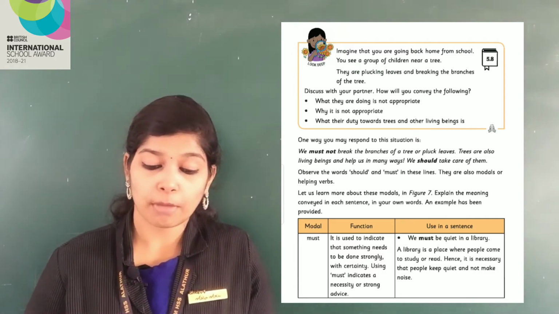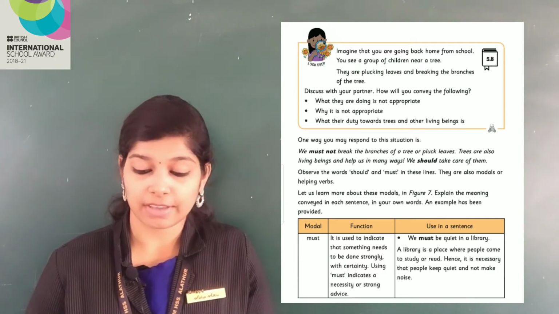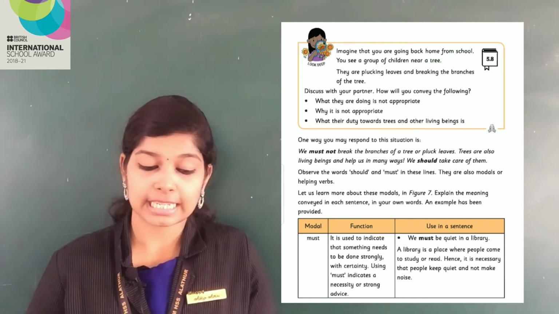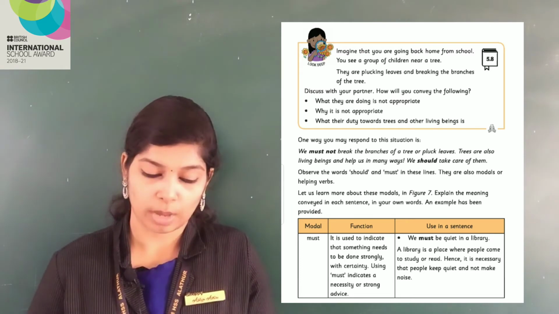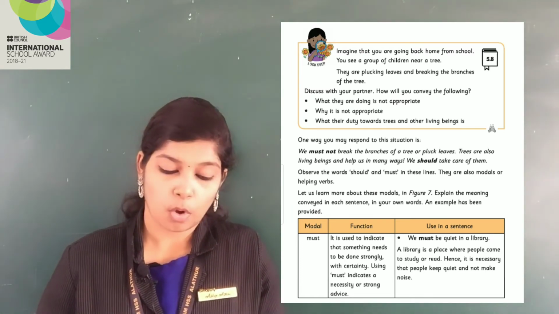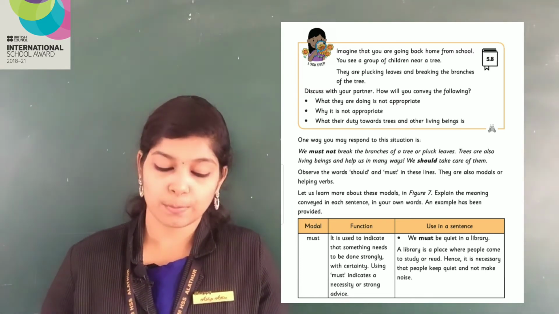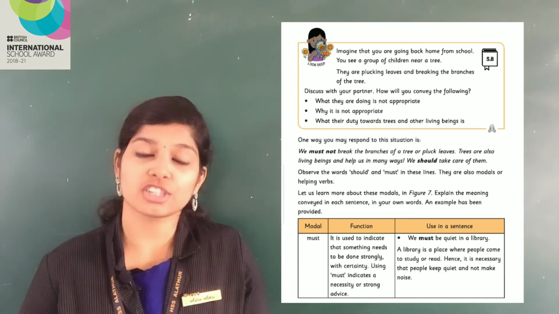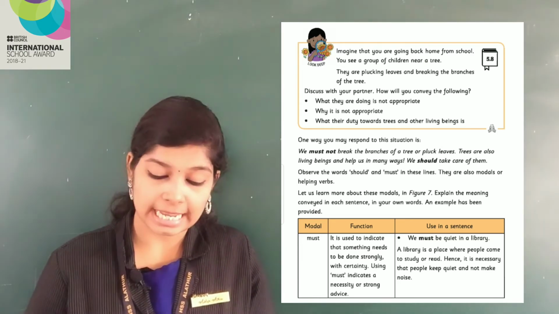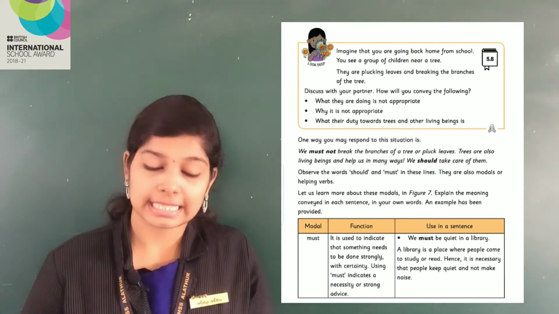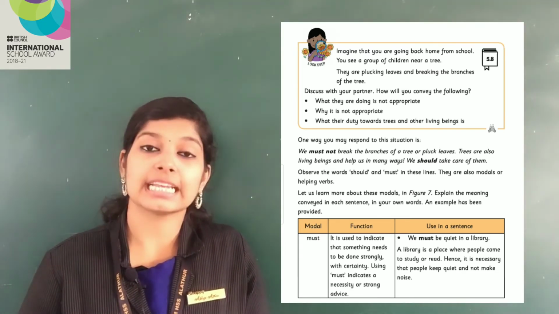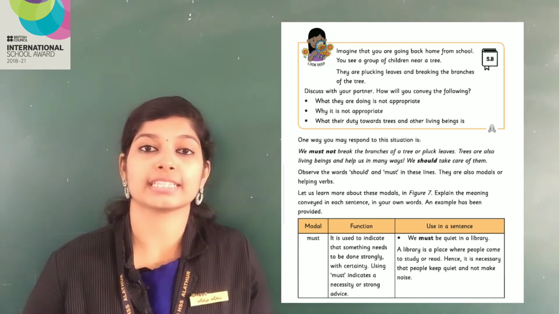Let us learn more about these modals in figure 7. Explain the meaning conveyed in each sentence in your own words. An example has been provided. Here in modal, must is given. M-U-S-T, must. What is the function of must? It is used to indicate that something needs to be done strongly, with certainty. Using must indicates a necessity or strong advice.